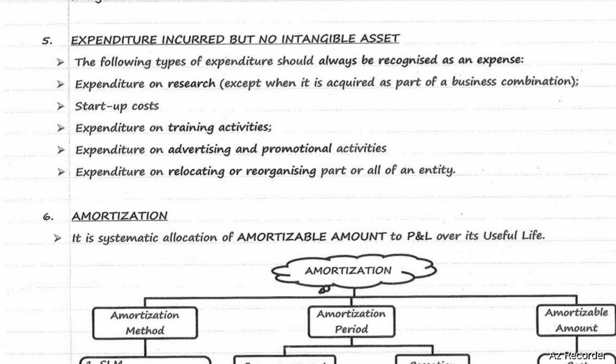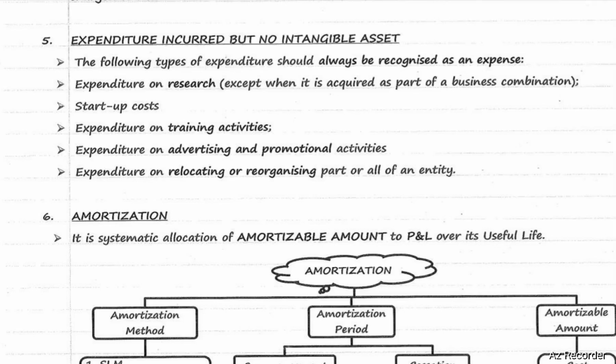Expenditure on research, except when it is acquired as a part of a business combination, startup cost, expenditure on training activities, expenditure on advertising and promotional activities, expenditure on relocating or reorganizing part or all of an entity. These will be charged to the P&L account and they should not be capitalized as an intangible asset.